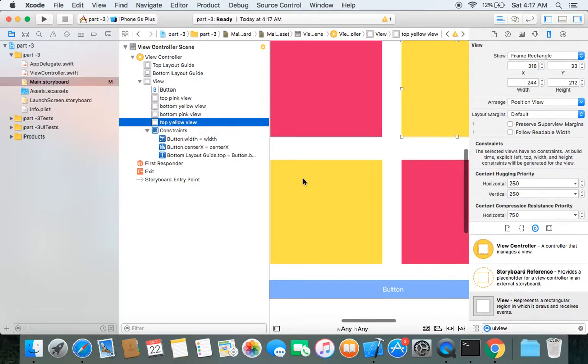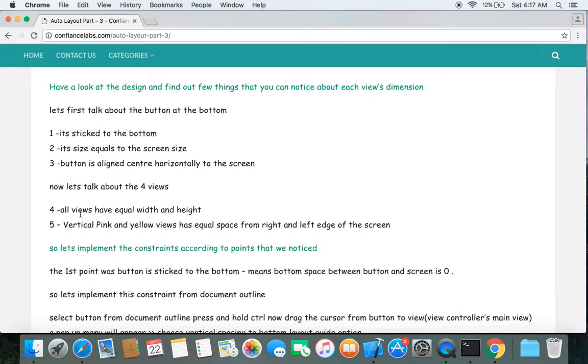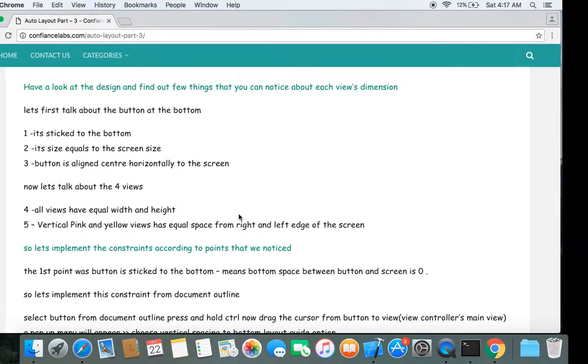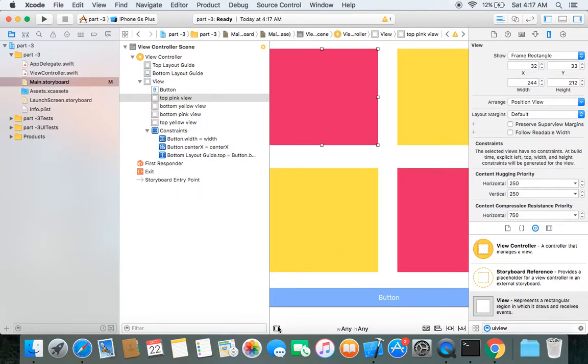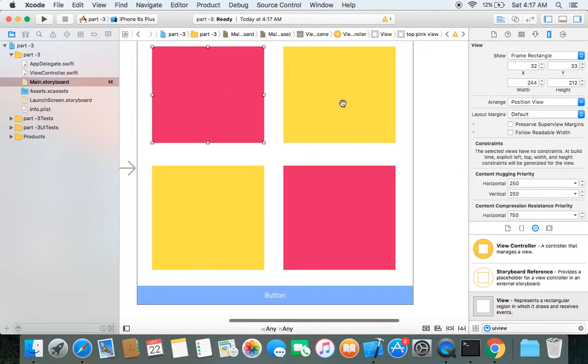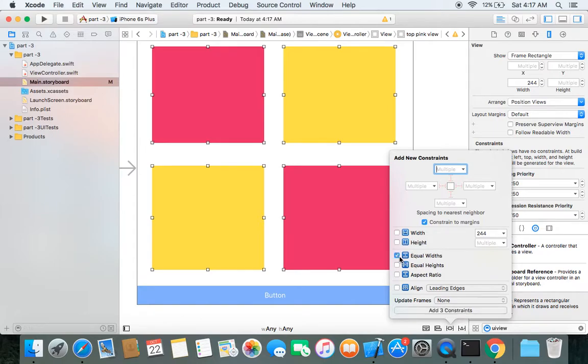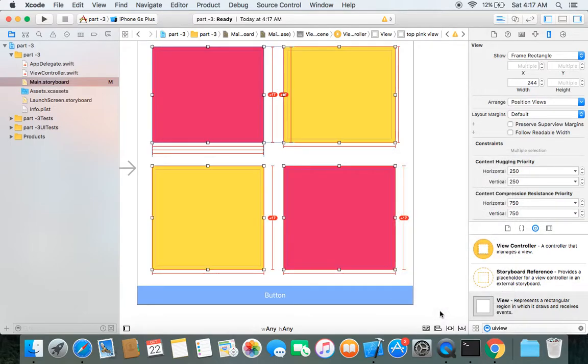According to the fourth point, all views have equal width and equal height. So hold the command key and select all four views at a time, and then go to the pin option. Then choose equal width and equal height, and click on add six constraints.